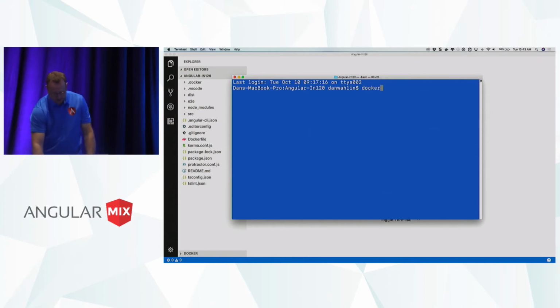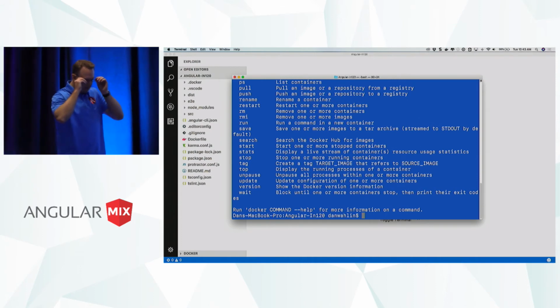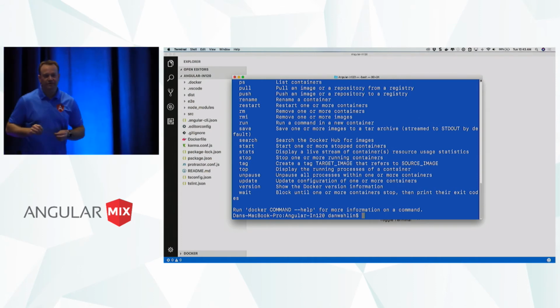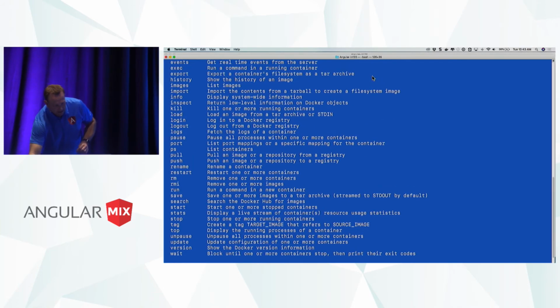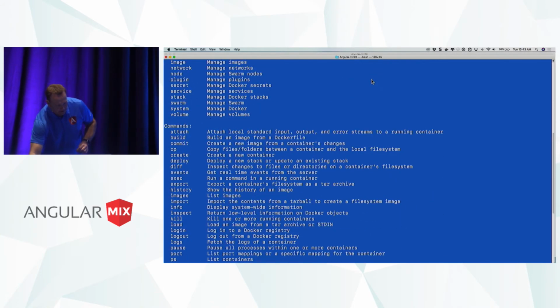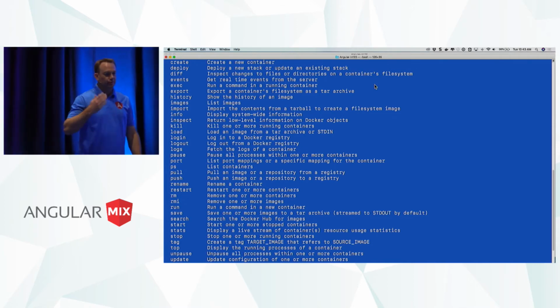First off, if I just type docker, because I have Docker CE installed, I'm going to get access to all these commands. Now, the good news with Docker is this: if you scroll through it, it feels a little overwhelming at first, I'll admit. But in this particular list of commands, there's honestly about 5 of them that you actually use really frequently.